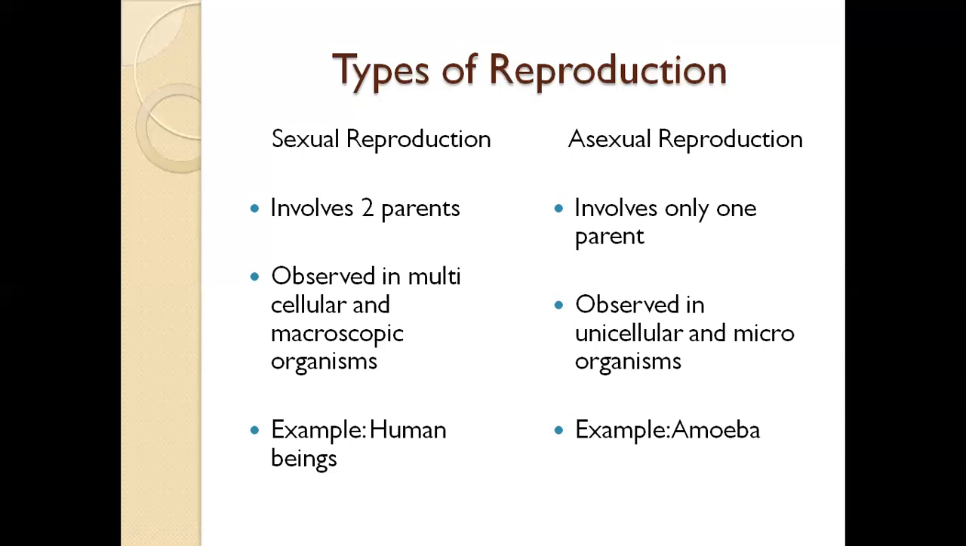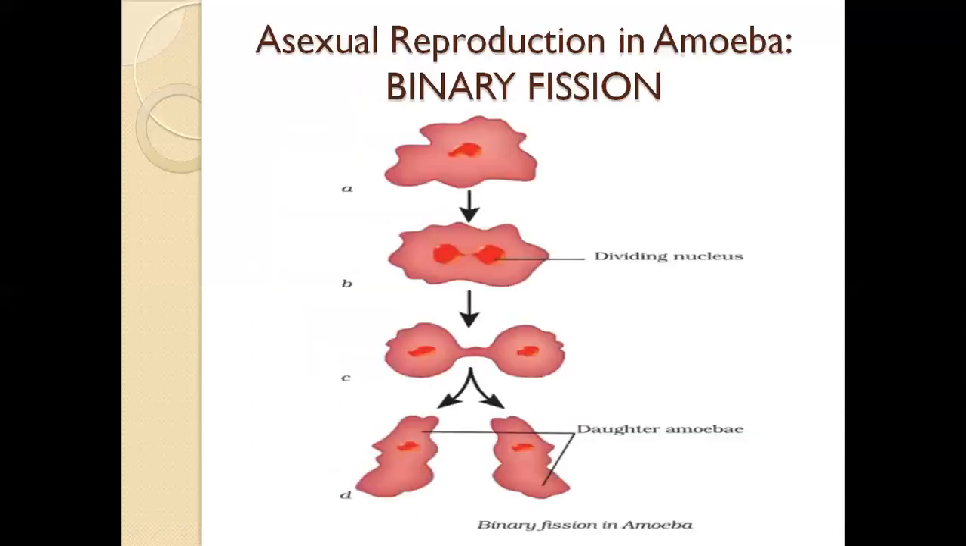Okay, now let me quickly tell you about the binary fission found in amoeba. This is the structure of an amoeba. To be more specific, amoeba has no particular structure. It is irregular in its shape. You can easily draw an amoeba with your free hand. All you need to do is draw a nucleus within it.